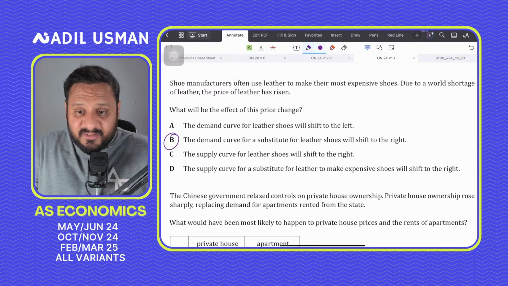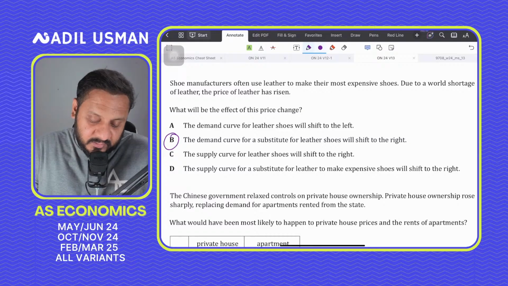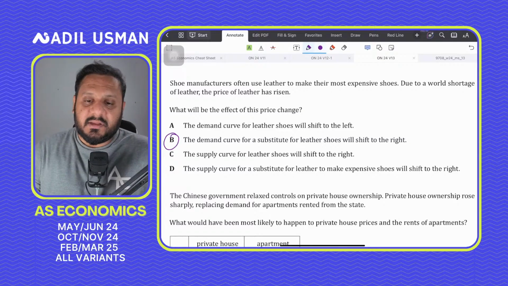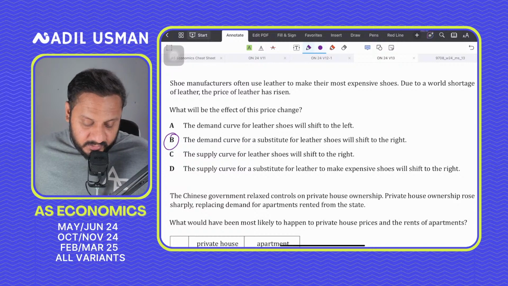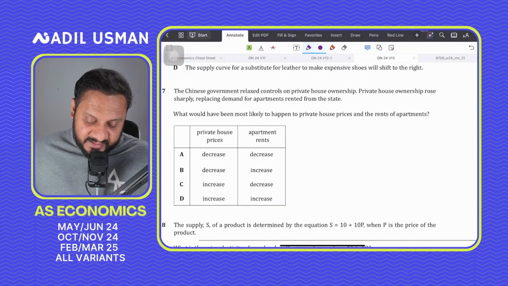If leather is becoming expensive, the leather shoes would cost more and consumers would then switch to substitutes of leather goods. So maybe whatever the substitutes of leather are, synthetic shoes or whatever, so definitely that will rise in demand. Question number 7, the diagram shows the Chinese government relaxed controls on private housing.